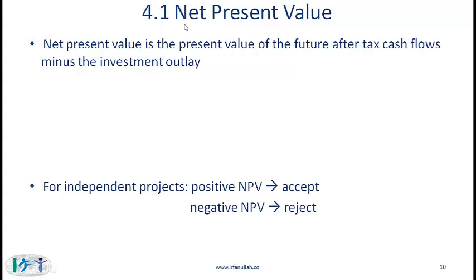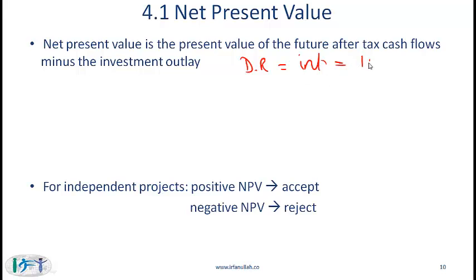Let's start with NPV. We have seen this in quantitative methods, but we will cover it again over here. Net present value is the present value of the future after-tax cash flows minus the initial investment today. To come up with an NPV, we need a discount rate or interest rate.